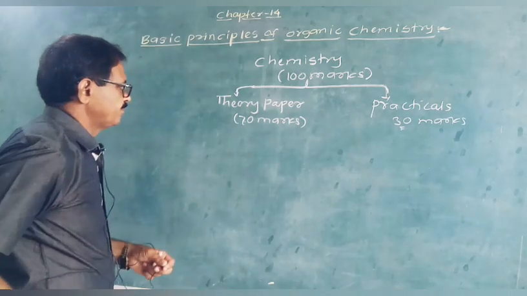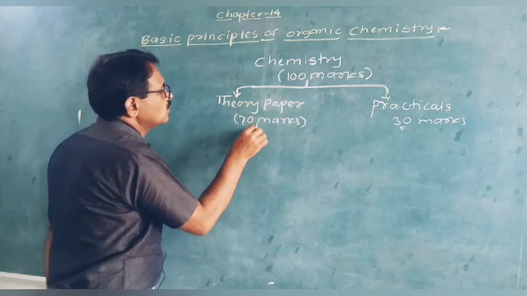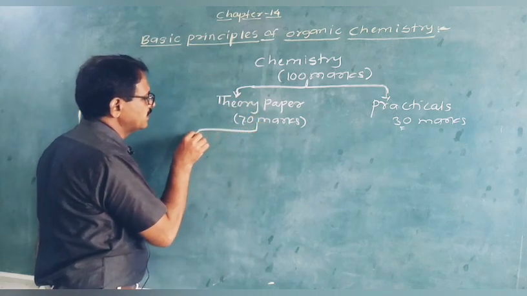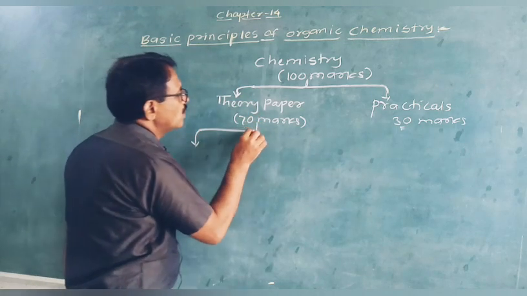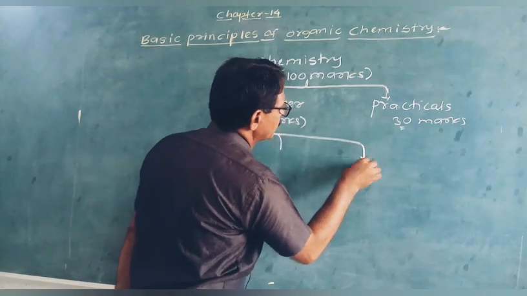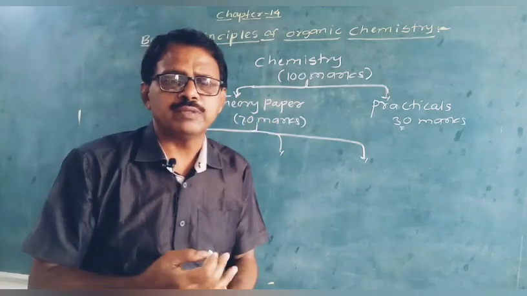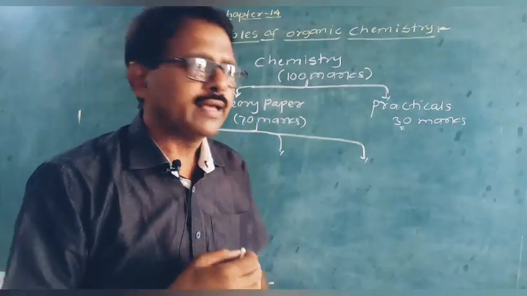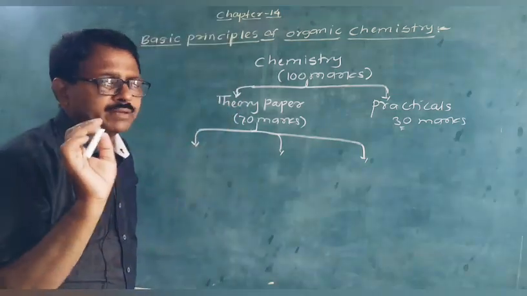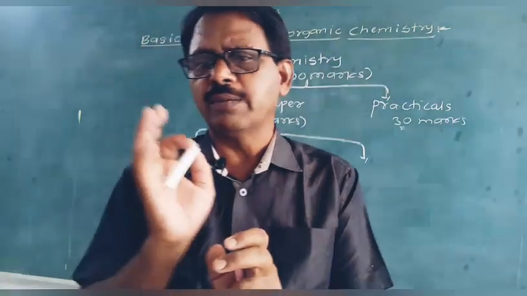This theory paper is divided into three parts, because chemistry includes three different branches. Our syllabus includes three branches of chemistry.